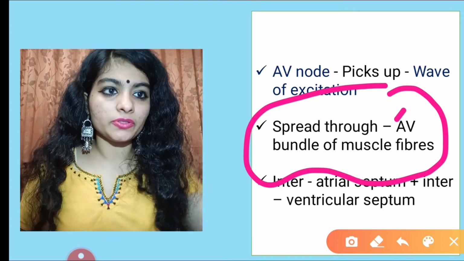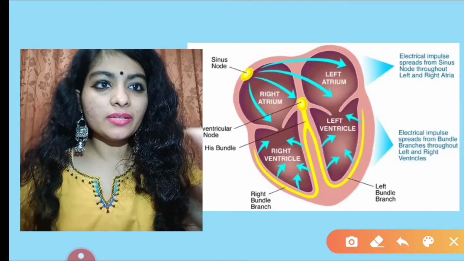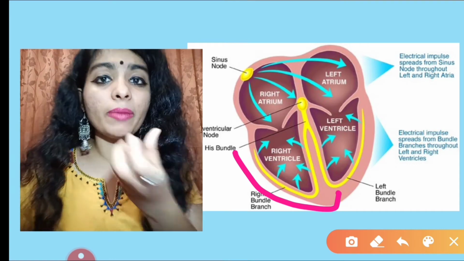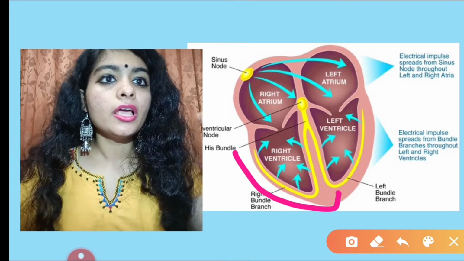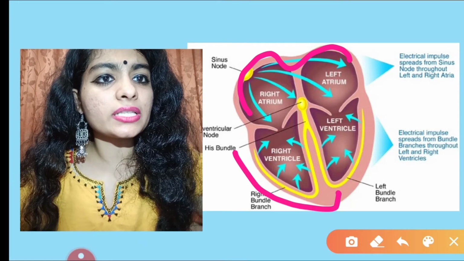AV bundle fibers means there are muscle fibers present in bundle. These yellow color regions are bundles of muscle fibers which are present in the atrium. Also it is present in the ventricle.